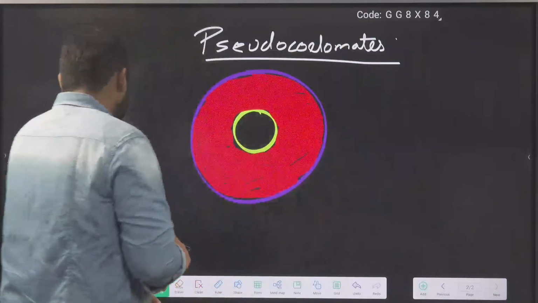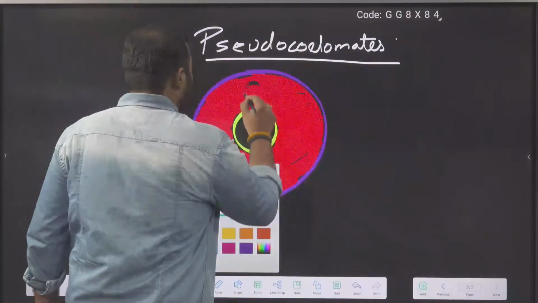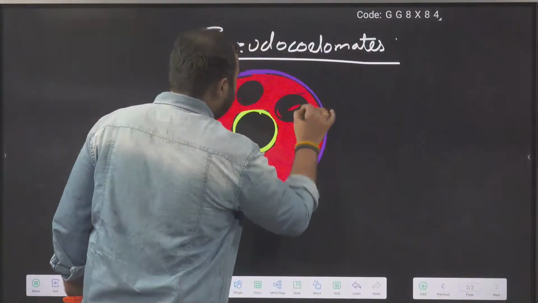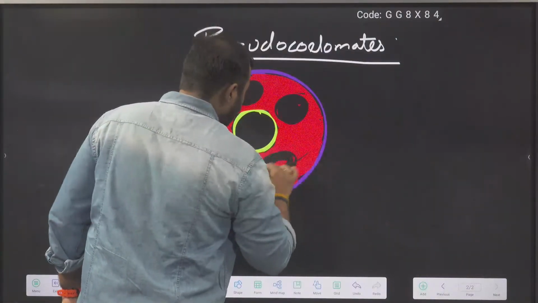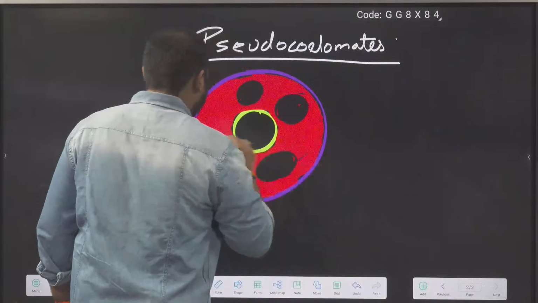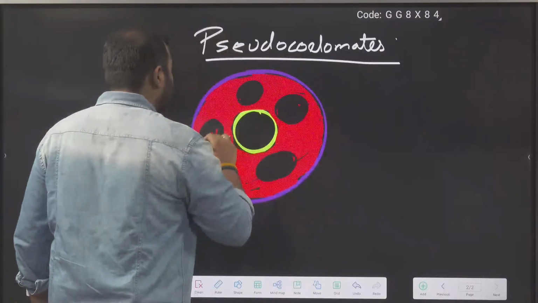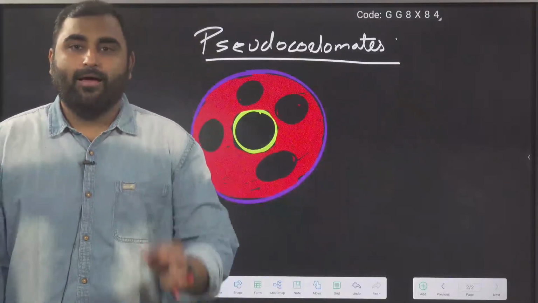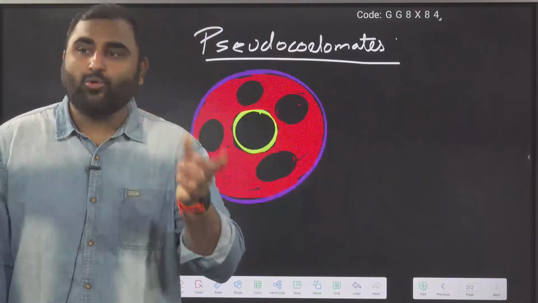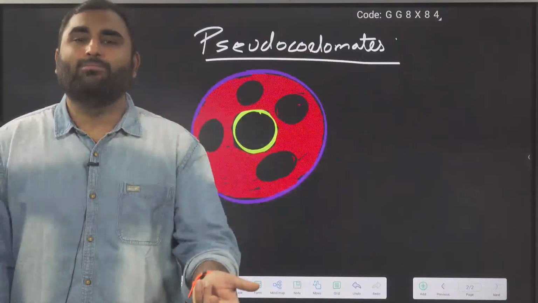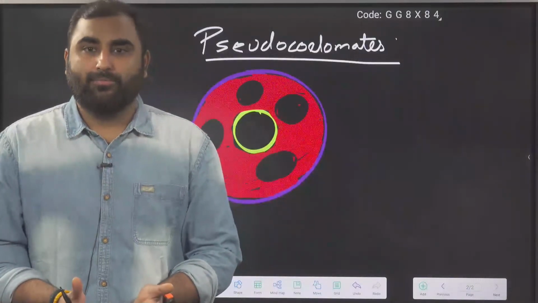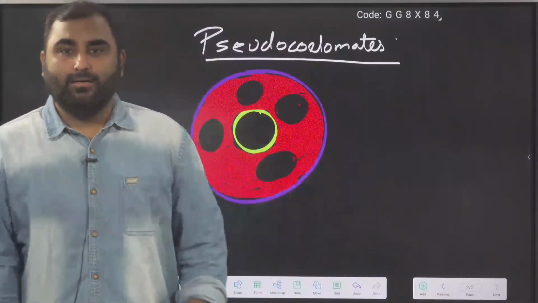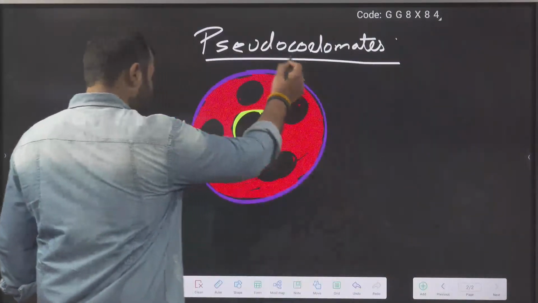So what happened here is, like this we can say, scattered pouches started appearing. This black color cavity is your scattered pouches. Due to this, they show a body cavity, they have a coelom, but it is not a true coelom. There is no proper splitting of the mesoderm. There are scattered pouches present in the mesoderm layer. So these are the pseudocoelomates.